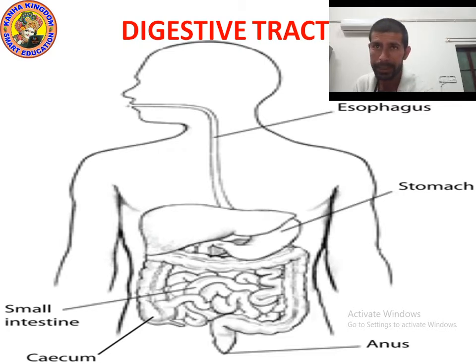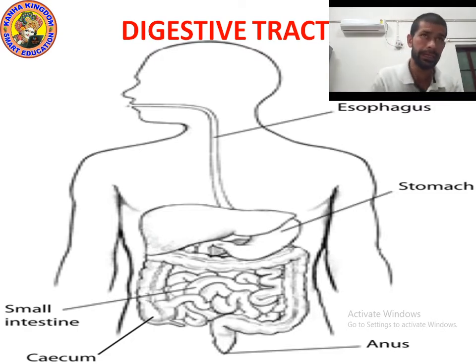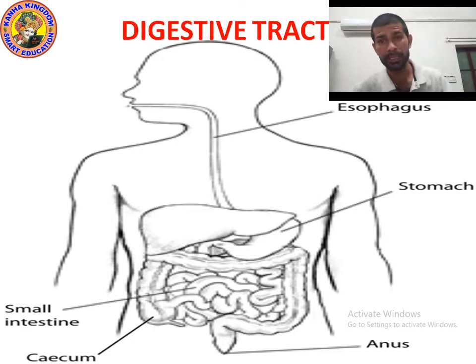All these are parts of the digestive tract. The alimentary canal begins from mouth to anus, or you can say the digestive tract begins from mouth to anus. The first part of the digestive tract is the mouth.